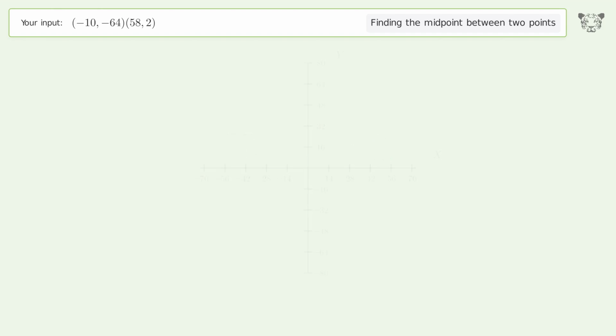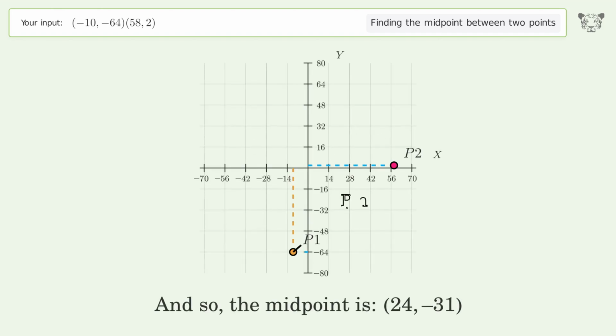And so, the midpoint is 24, negative 31.